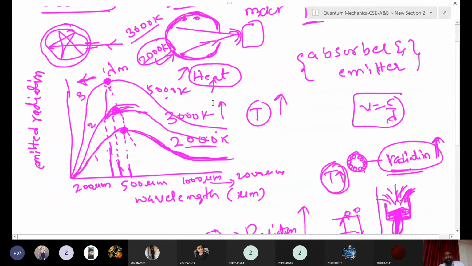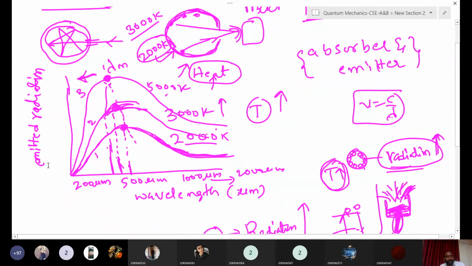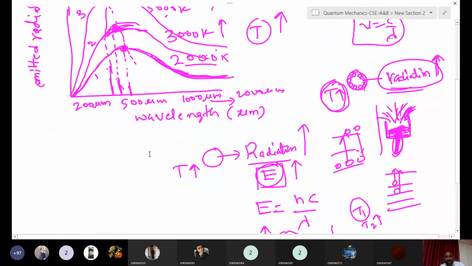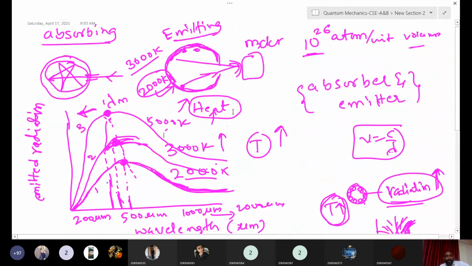After that, we plot the emitted radiation as a function of wavelength. First, if you increase the temperature, the maximum of the curve will shift to the lower wavelength side. Also, if you increase the temperature, the intensity of the emitted radiation also increases. Those are the two points you can conclude from this graph. That is black body radiation.